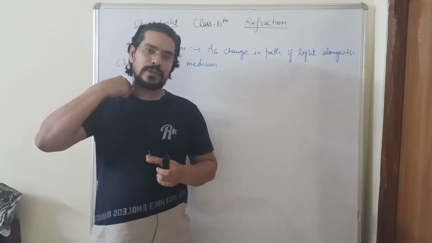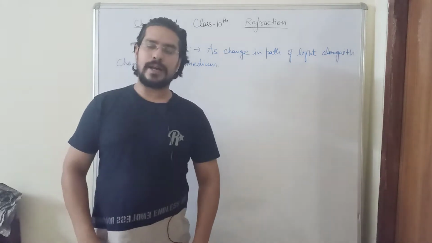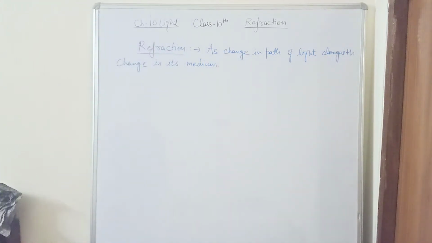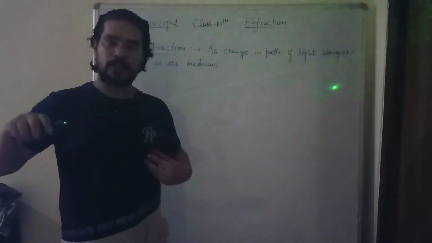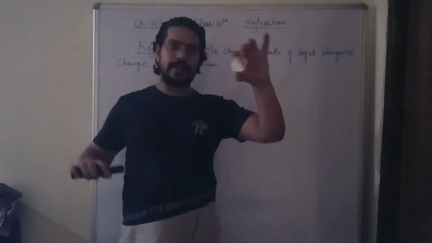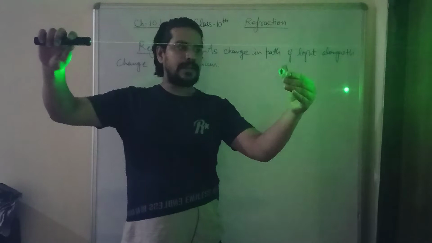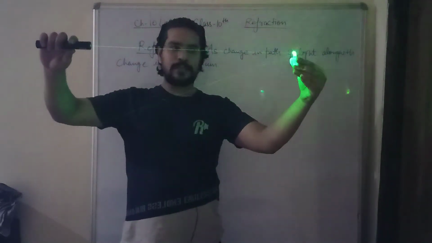Let me try to show you if you can see the path of light if I turn off the lights. So I hope now the path of the laser light is much more visible to you. And here I am having a concave mirror. You have studied that when a parallel ray of light falls on a concave mirror, it reflects down passing through the focus.